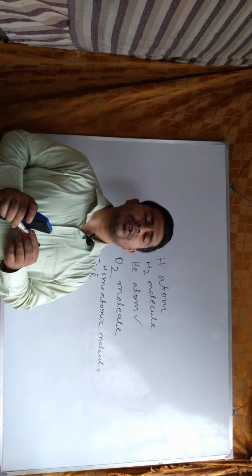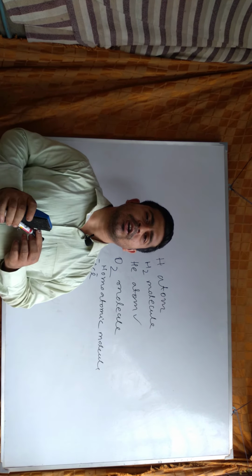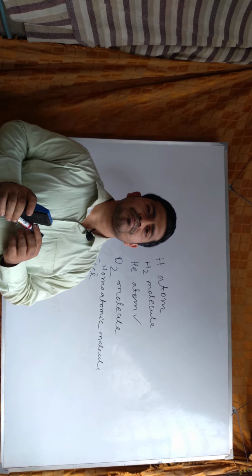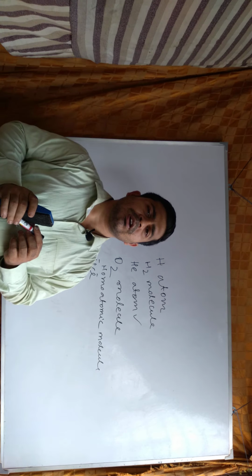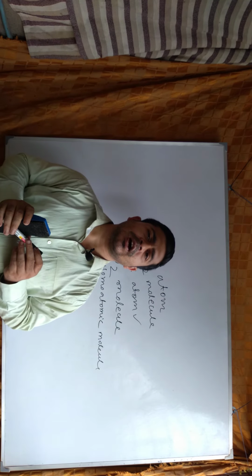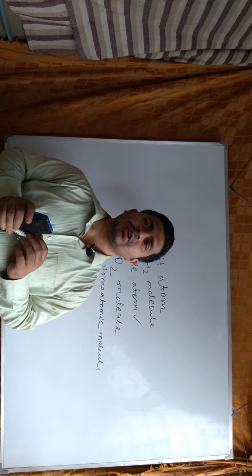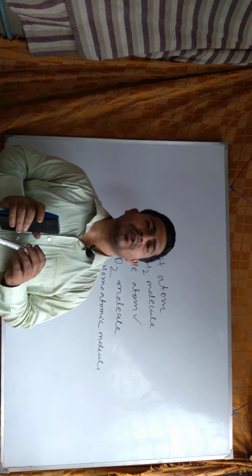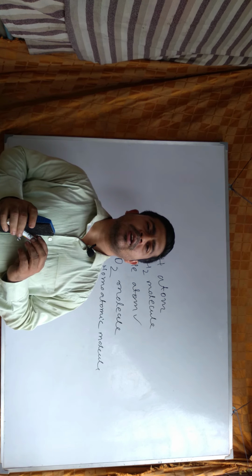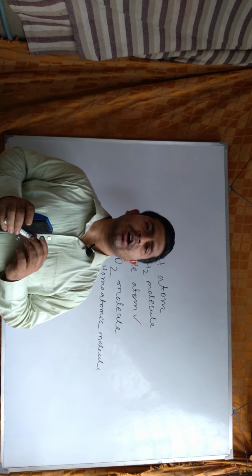Ion is a charged particle, a charged species which is present in solution or in solid state. So ions are always charged particles. It could be a cation or an anion. Cation means the ion which has positive charge, anion means the ion which has negative charge. So how are cations and anions formed? Cations are formed by losing one or more electrons from an atom or ion, and anions are formed by gaining one or more electrons by an atom, ion or molecule.